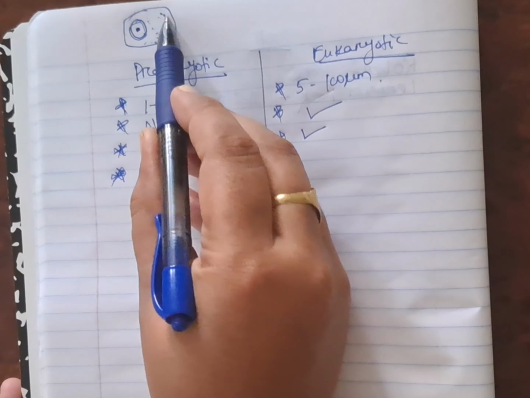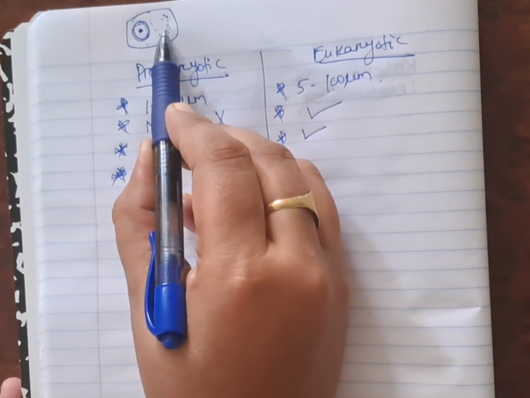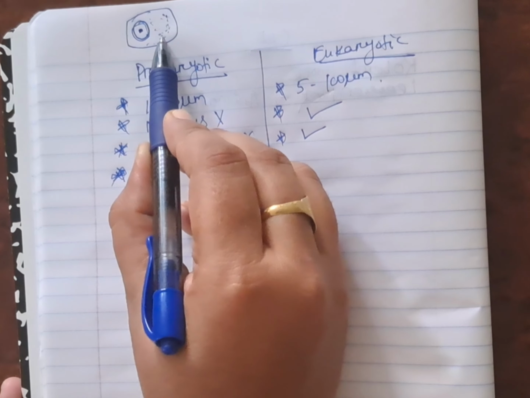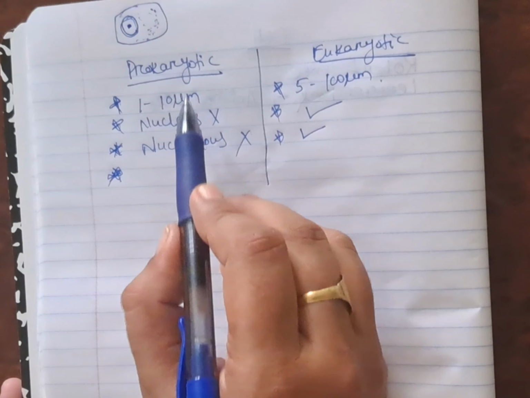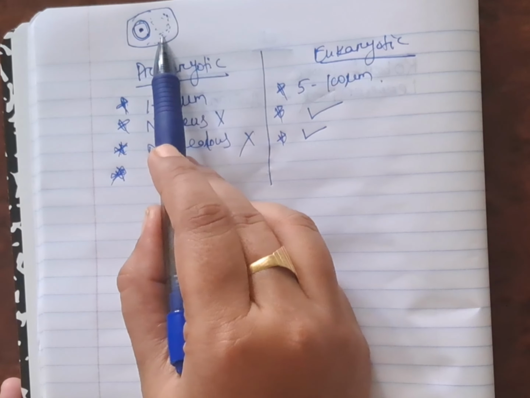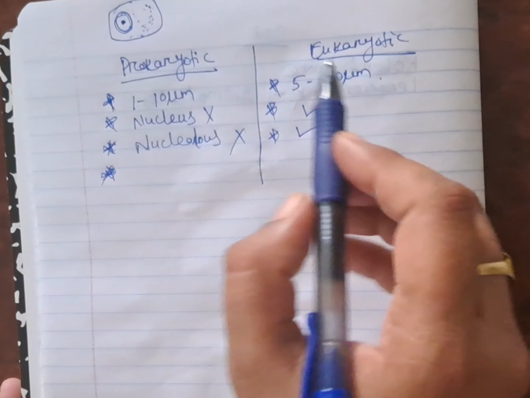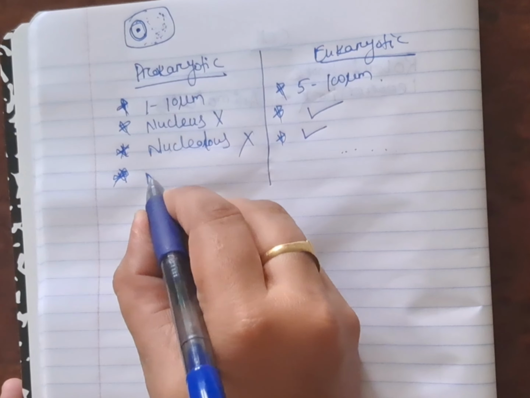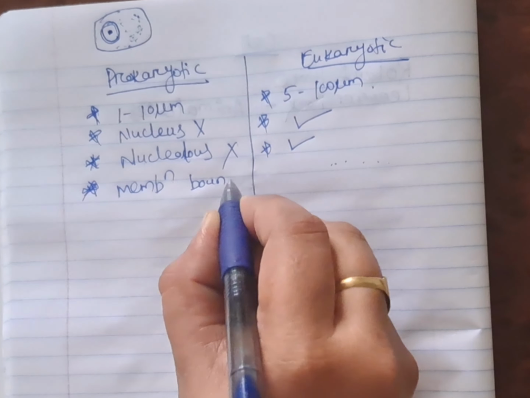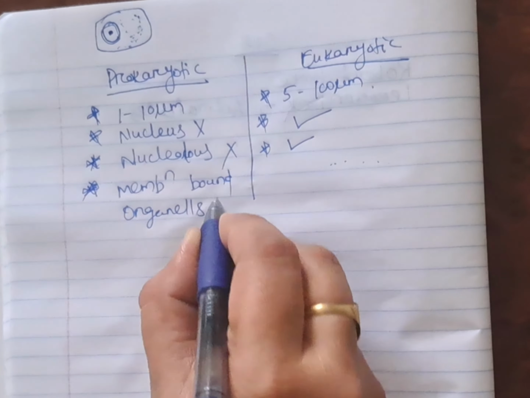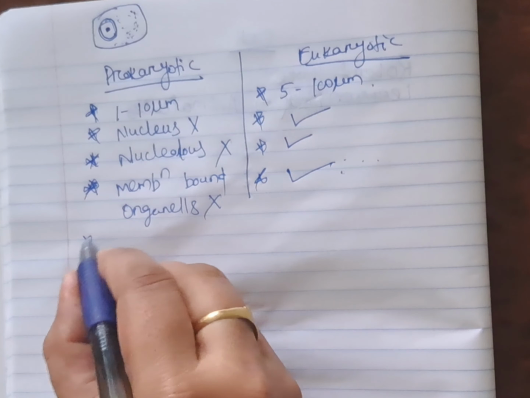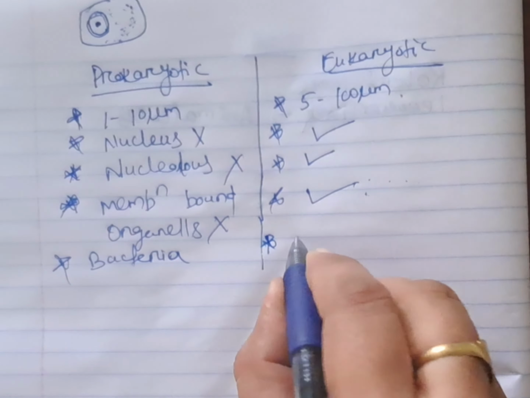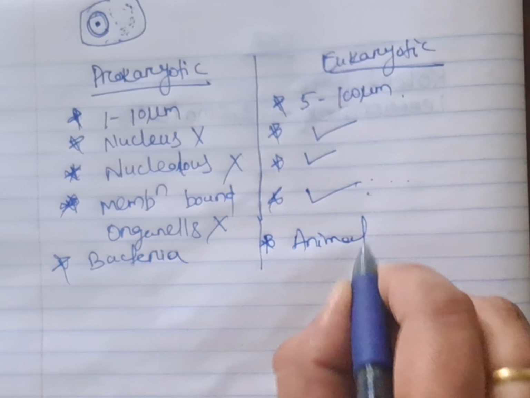And the protoplasmic content of the cell is known as cytoplasm. And in the cytoplasm, there are microorganelles present. And in case of prokaryotic cells, membrane bound organelles are absent. But in case of eukaryotic cell, membrane bound organelles are present. It is found in bacteria. Eukaryotic cells are found in animal cell and plant cell.